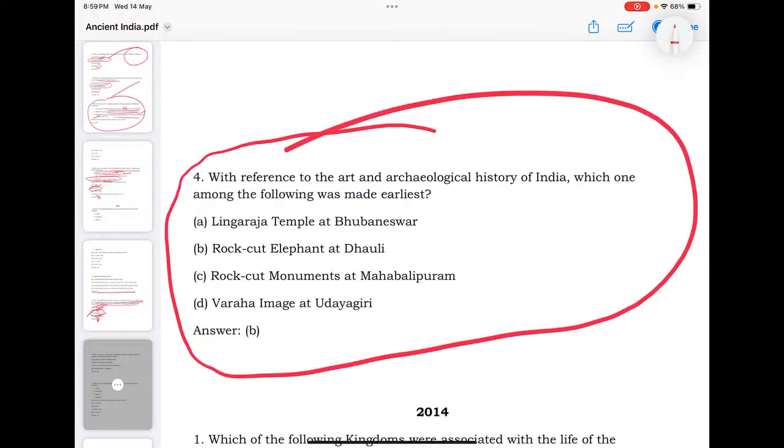With reference to the art and archaeological history of India, which among the following was made earliest? Yes, this is Lingaraj Temple, Bhubaneswar, rock-cut elephant at Dhauli, rock-cut monuments at Mahabalipuram, and Varaha image at Udayagiri. Dhauli is the earliest one.